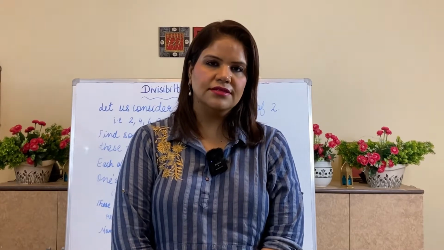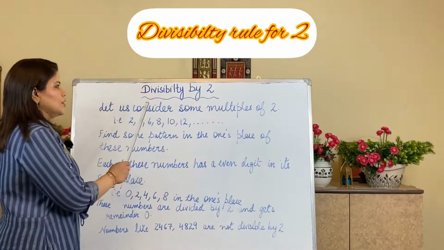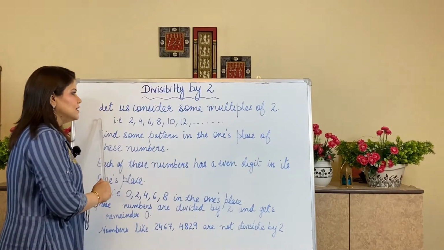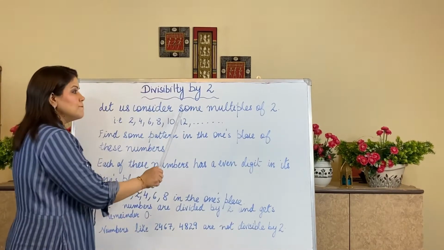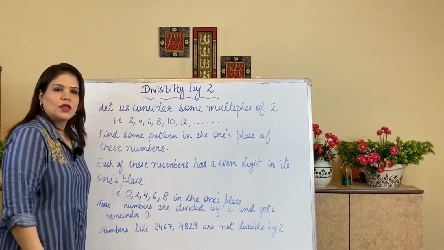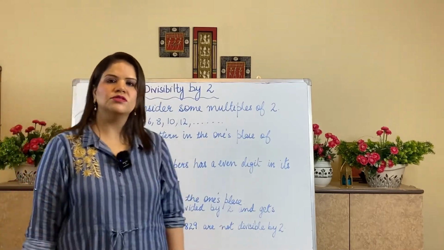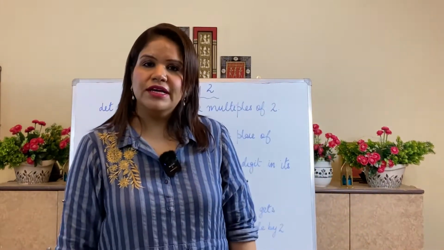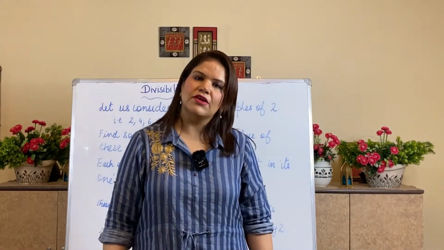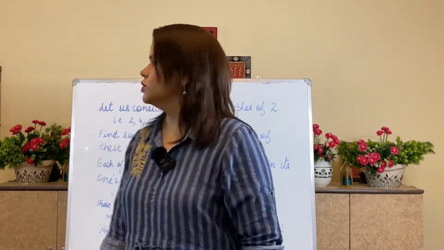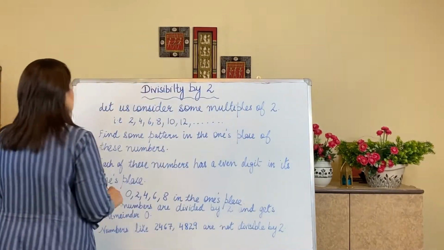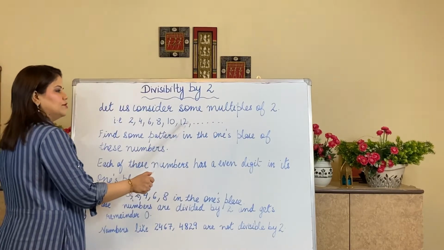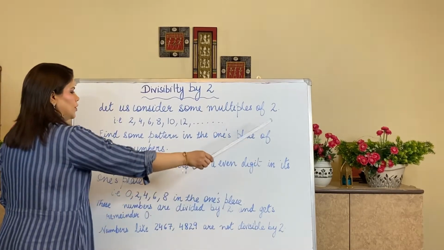So let's get started. Today I will be taking divisibility by 2. Let us consider some multiples of 2. Why am I taking multiples of 2? Because I am checking divisibility by 2. So whatever are the multiples of 2, they will be divisible by 2. Let me take a few, that is 2, 4, 6, 8, 10, 12 and it will go on.